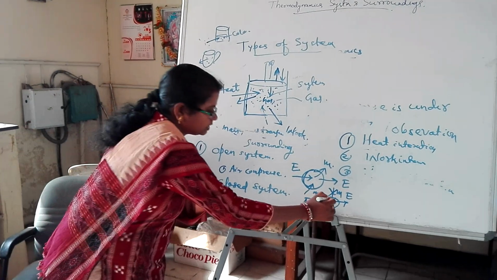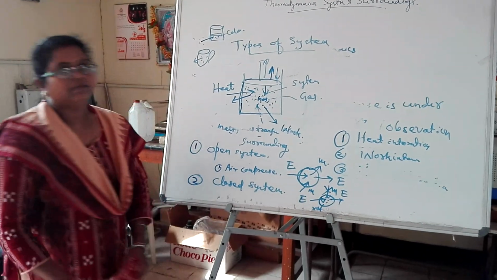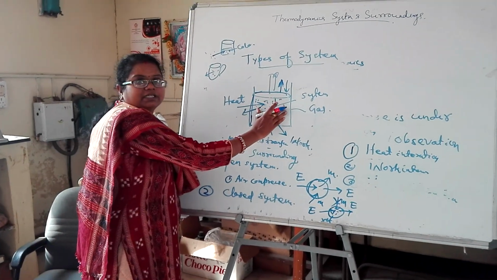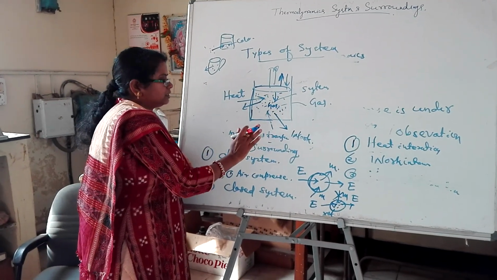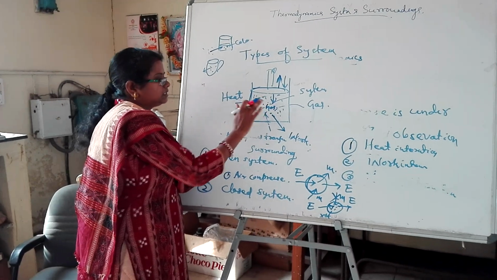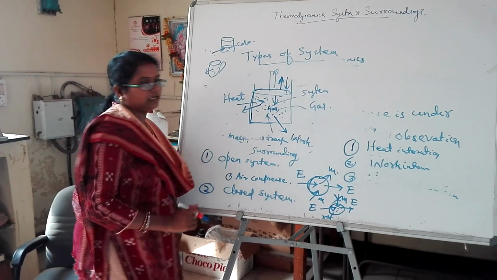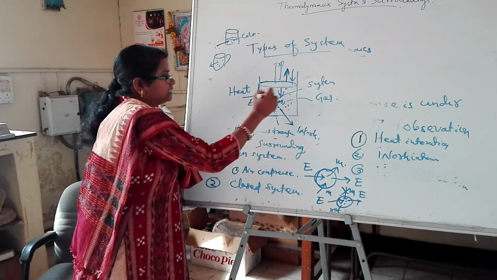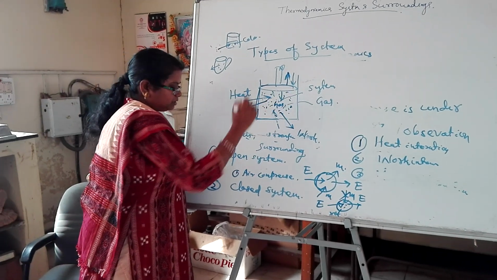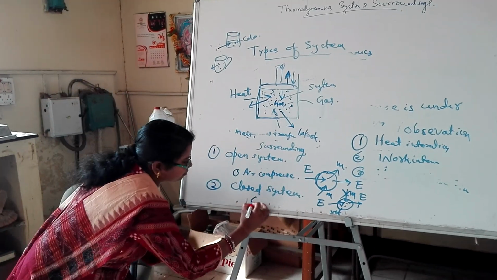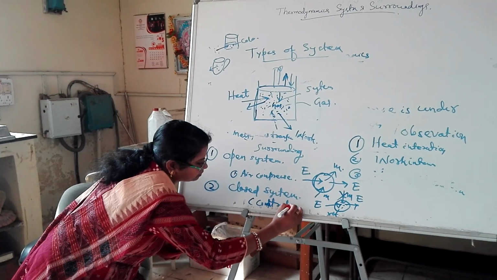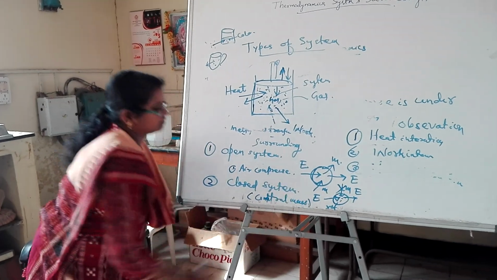So inside the system, the mass is fixed. The gas is fixed. There is no gas transfer from the surroundings to the system and from the system to the surroundings. So the mass is fixed, and the closed system is also called control mass.